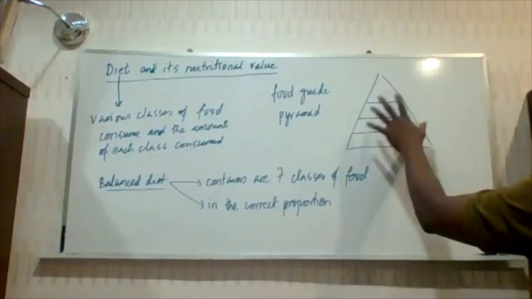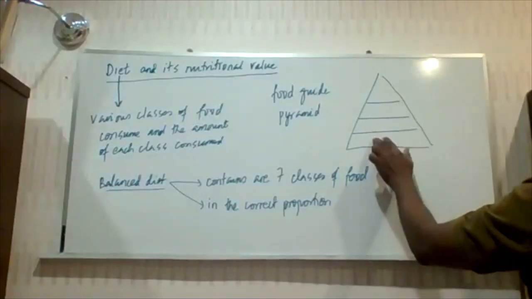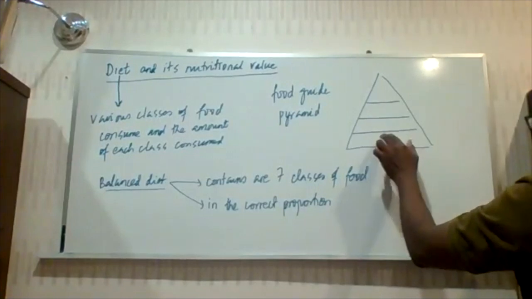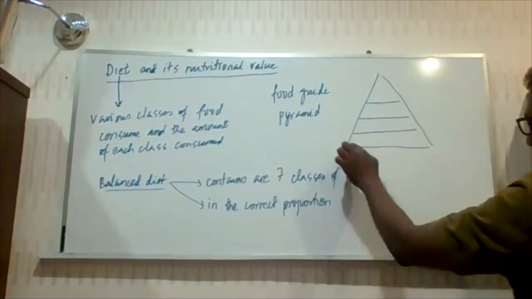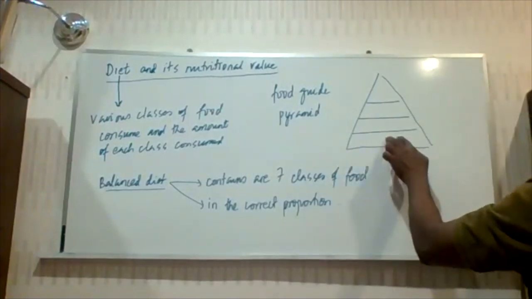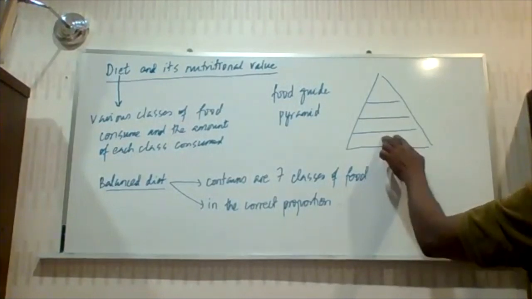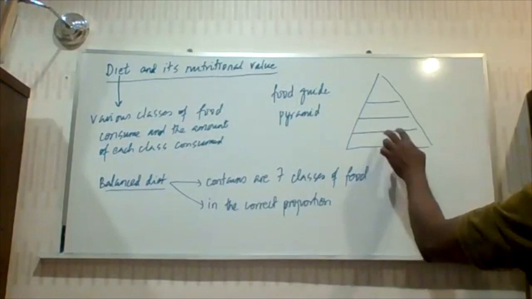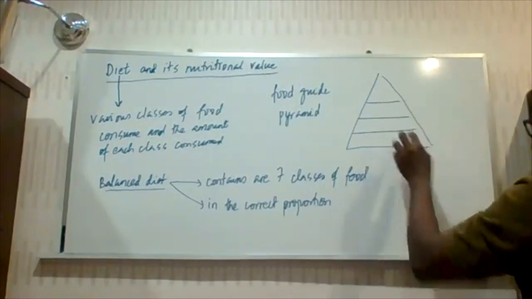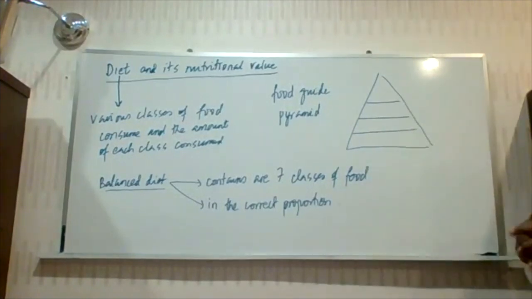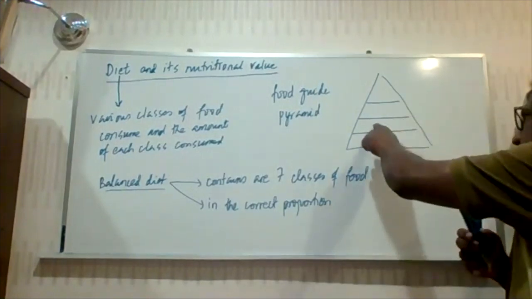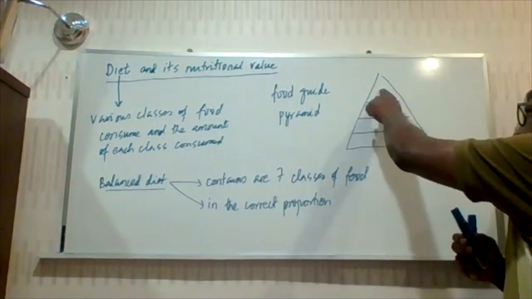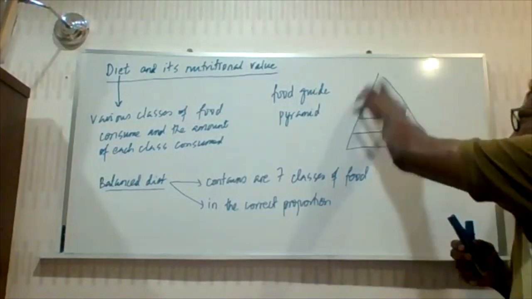The understanding is that the food present in the lowest region of the pyramid must be consumed most abundantly, at the highest proportion, followed by the next, and the food at the top must be consumed least.